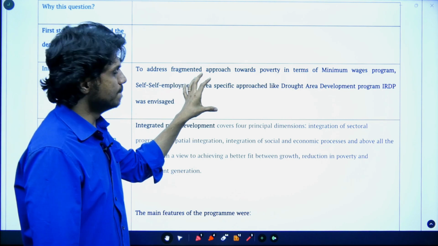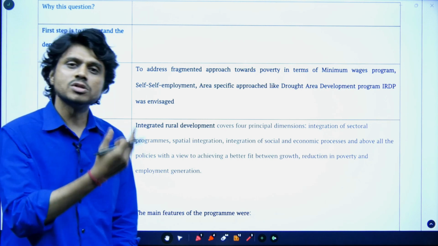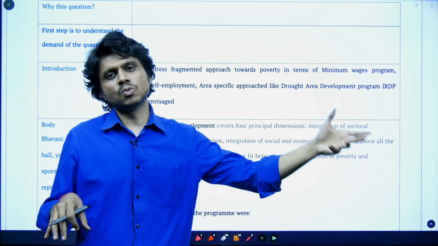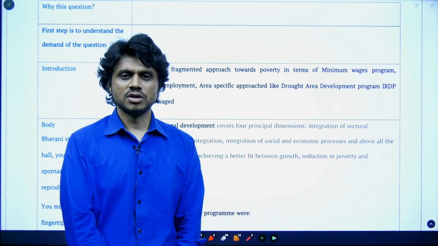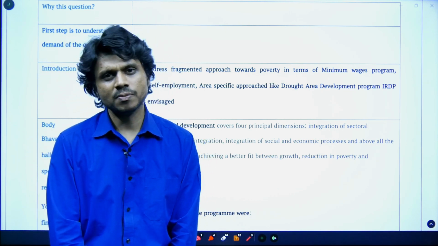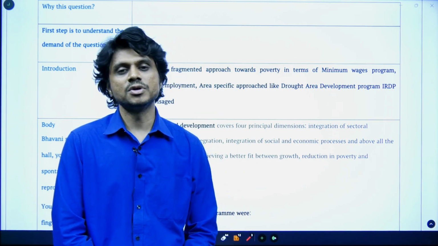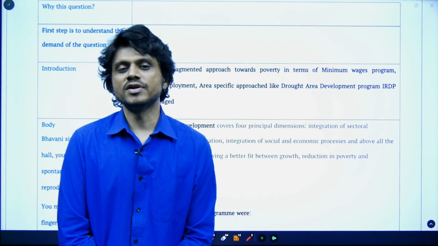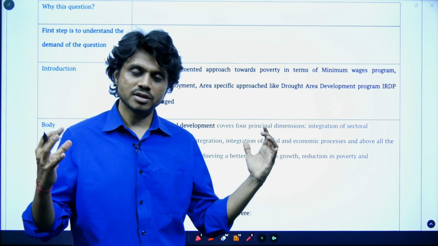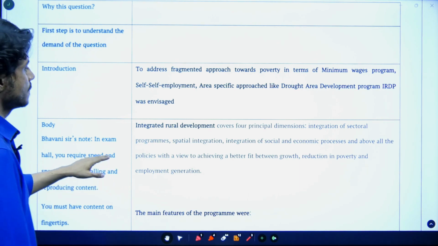there were many policies which were trying to address poverty alleviation, and all those policies were fragmented in nature. They were dissected. Every policy was doing its own thing, but to achieve the same objective. So the government thought that with this fragmented approach they were not able to bring development in an integrated format. They were not able to reduce poverty or increase employment. So they felt such a fragmented approach should be discontinued and there should be a comprehensive approach. So they introduced the Integrated Rural Development Program.